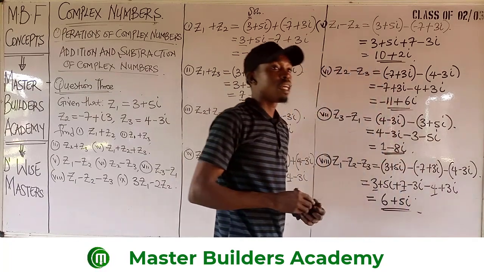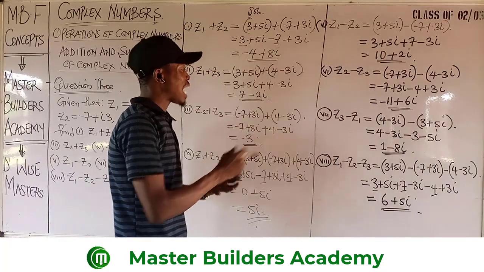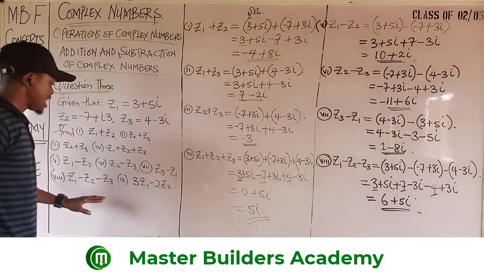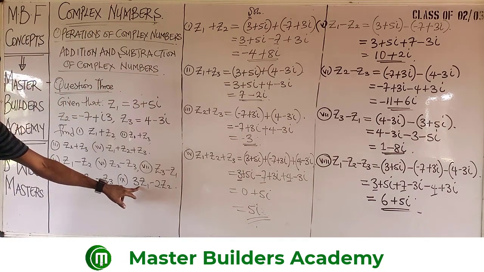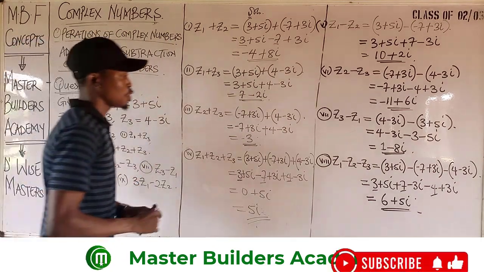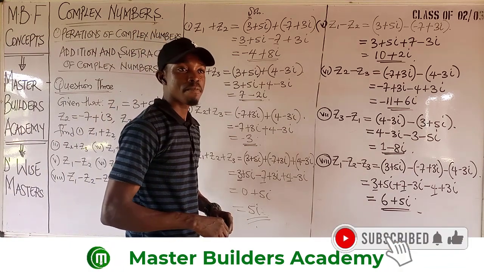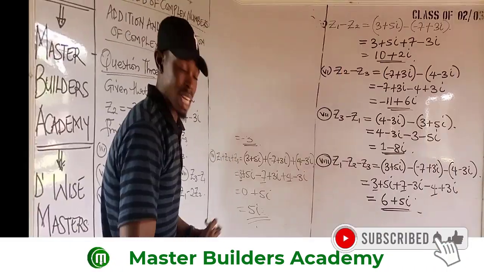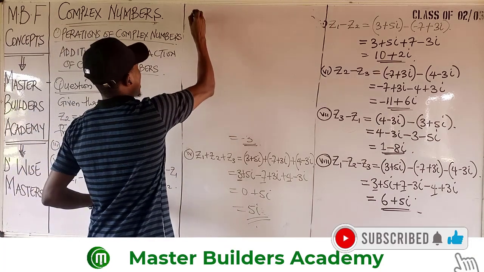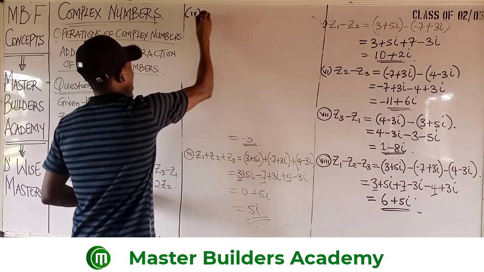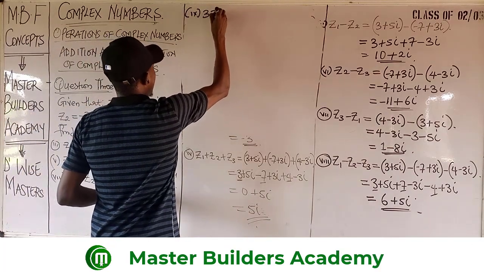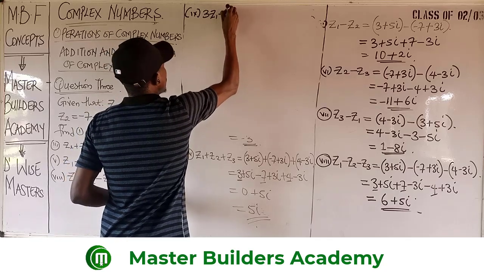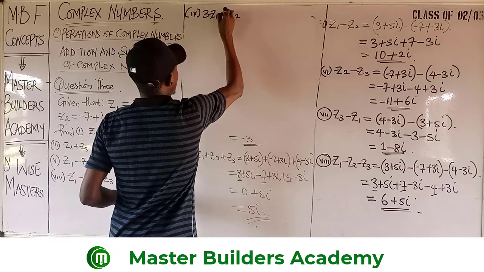This is it. Then lastly, we are quickly going to look at the last question that we have here. So let's quickly look at and do justice to this. So now we have Roman figure question number 9. We have 3z1 minus 2z2.